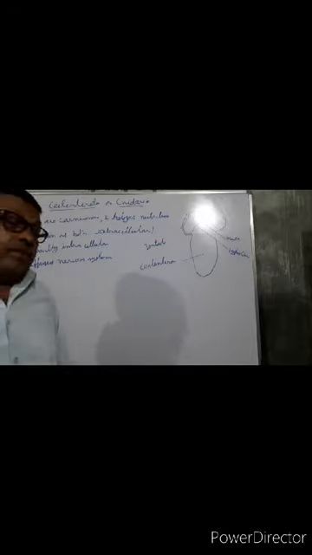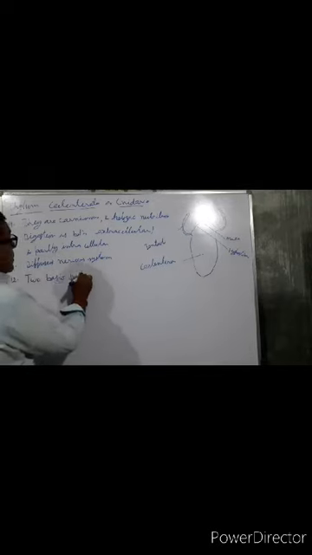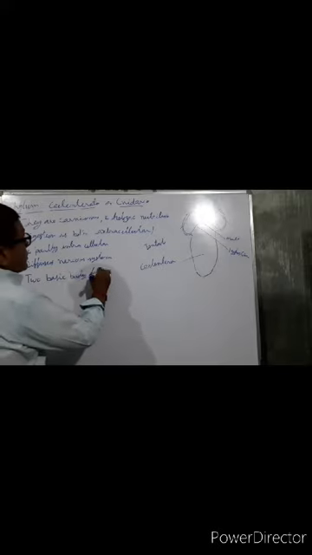and some members show two different stages, two basic body forms.